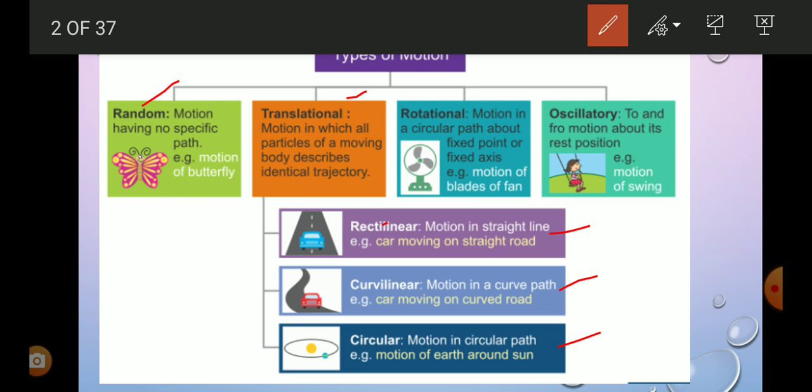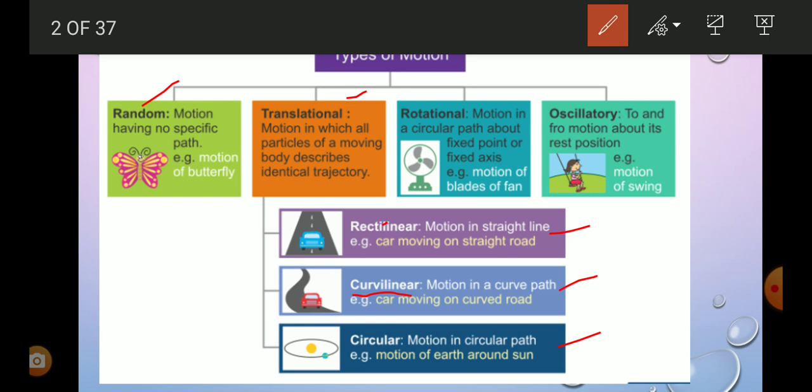Example, a car moving on a straight road. Rectilinear, the name itself suggests linear motion, means motion in a straight path. The second one, that is curvilinear. The motion of a body in a curved path is called curvilinear motion. Example, a car moving on a curved path.